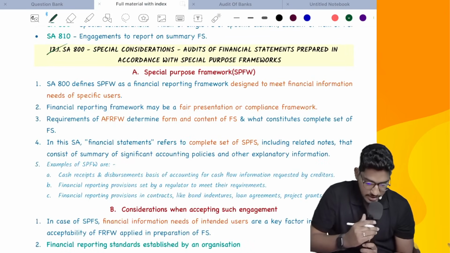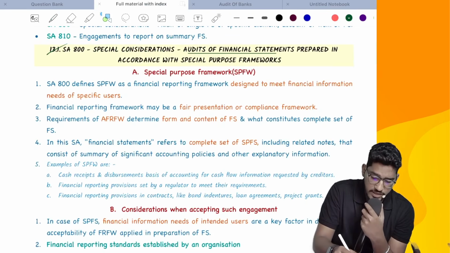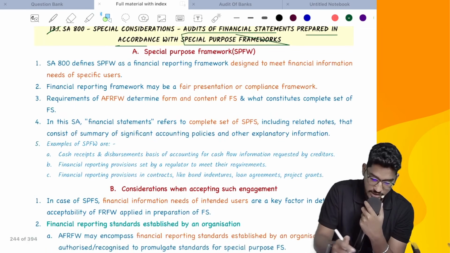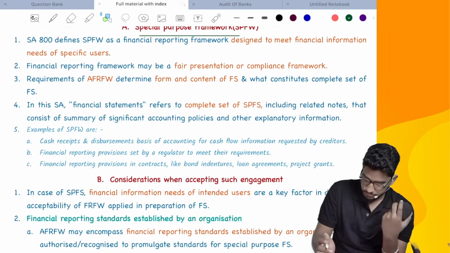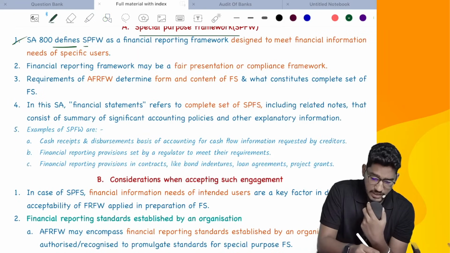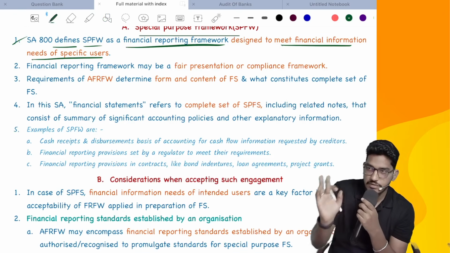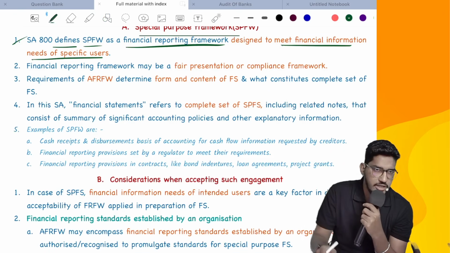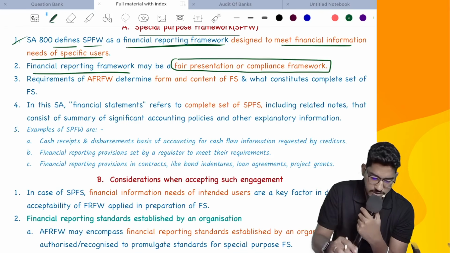So SA800, special considerations while conducting audit of financial statements prepared in accordance with special purpose frameworks. Let us see what they say here. Special purpose framework. First, they are defining what is a special purpose framework. SA800 defines a special purpose framework as a financial reporting framework designed to meet financial information needs of specific users. This we have already done in our introduction chapter itself. Financial reporting framework may be a fair presentation framework, or it could be a compliance framework.